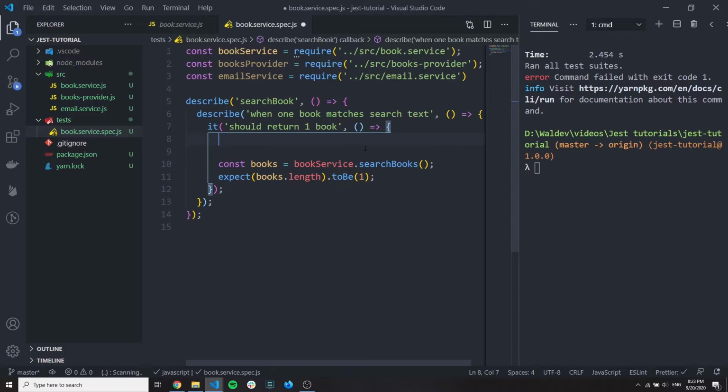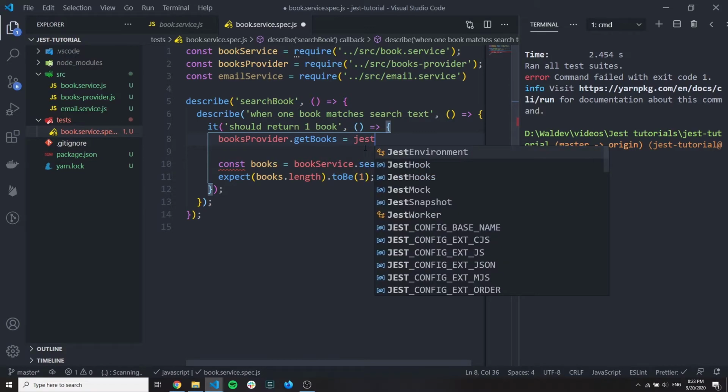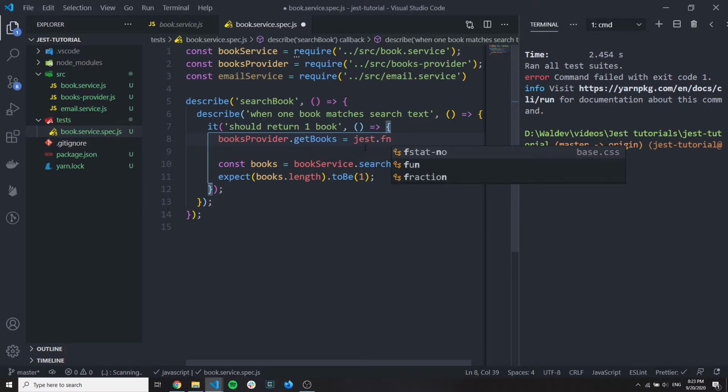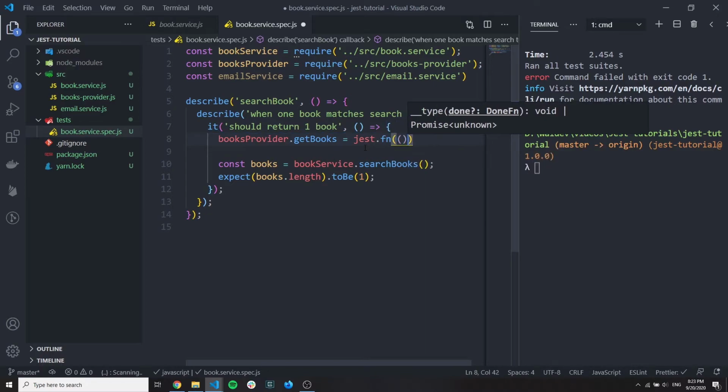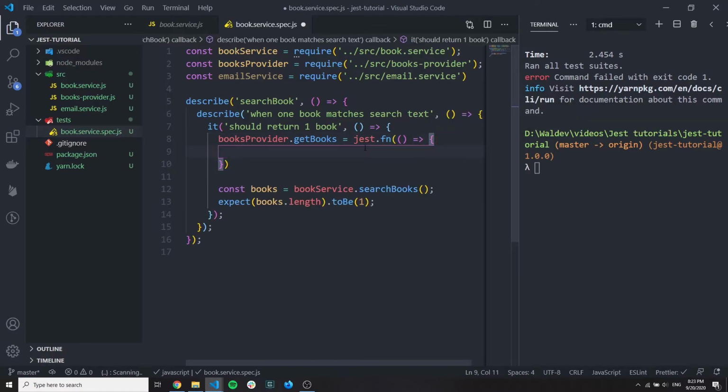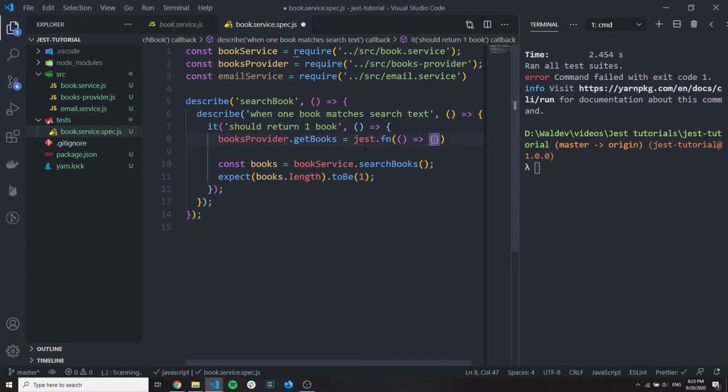We imported them, so let's go to books provider and the function getBooks, which should call the database. We just replace this with jest.fn, which is the standard way from Jest to mock a function. And here we say that we mock this with this implementation, to return this object. It will return, for example, an empty array.